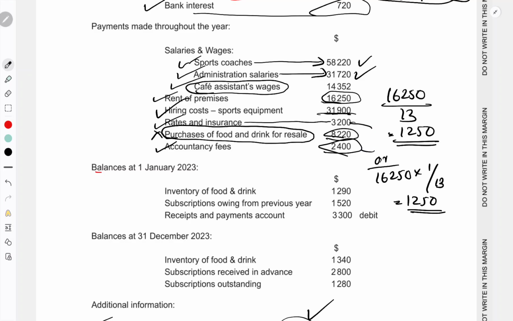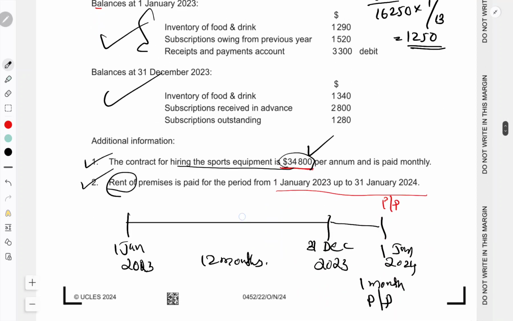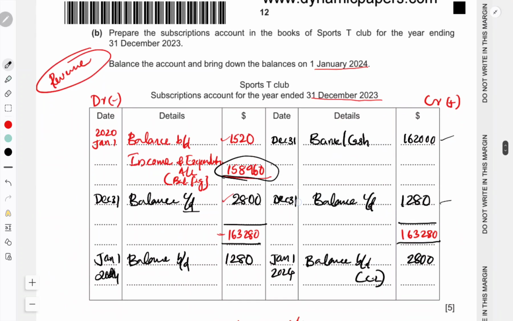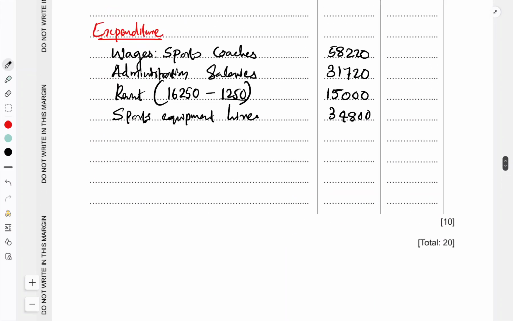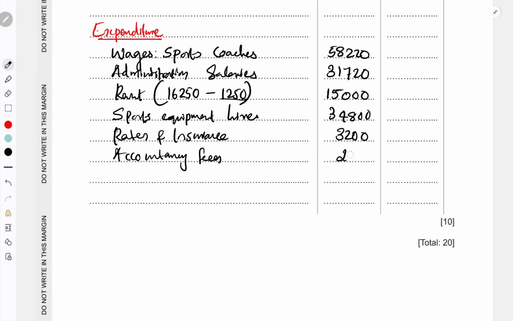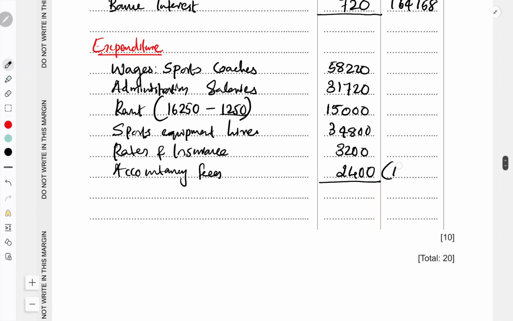So these two will be considered as expenses here. Now go to the income statement: rates and insurance 3,200, and accountancy fees 2,400.